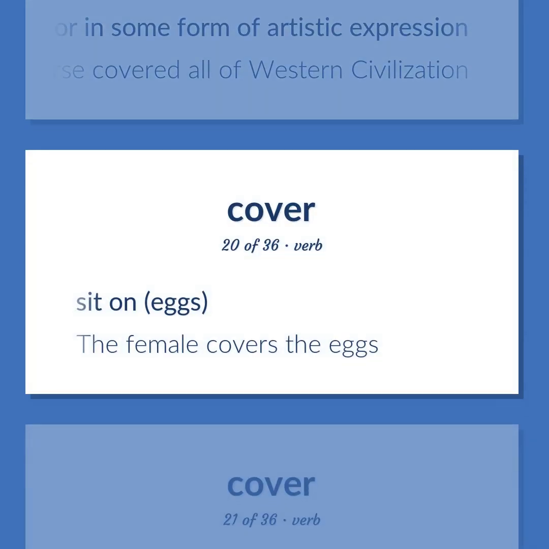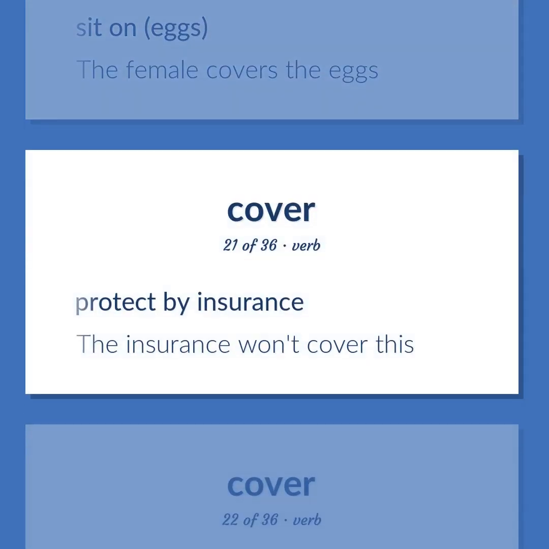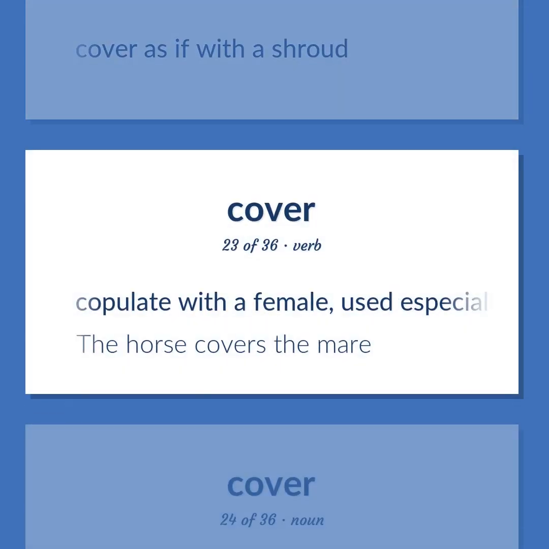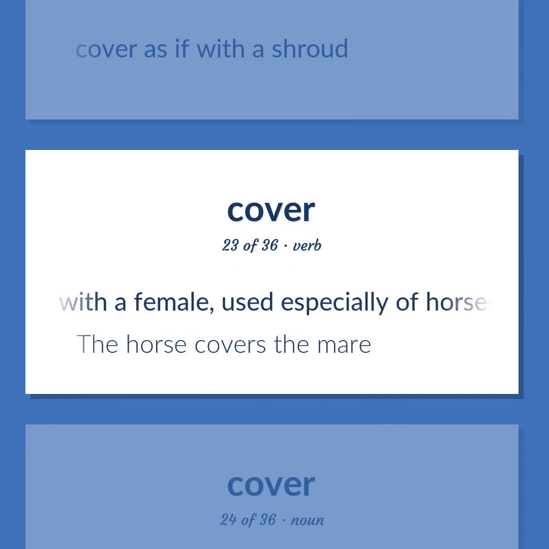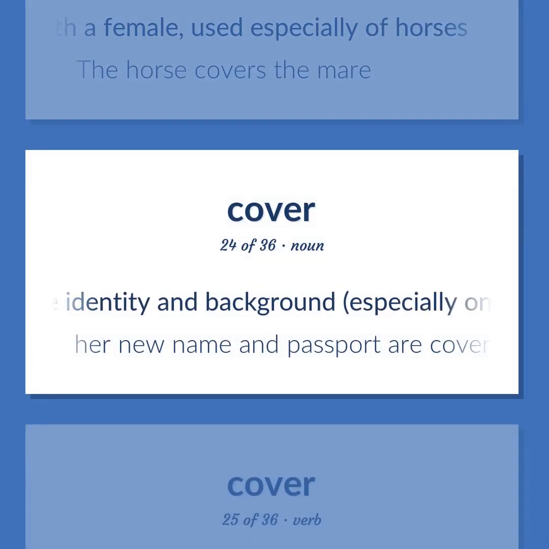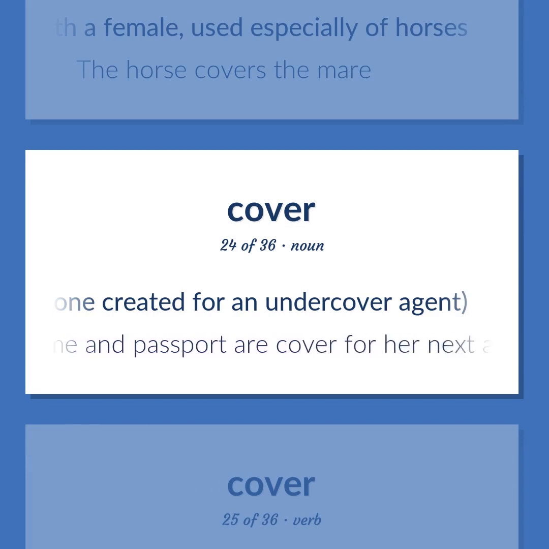Sit on, eggs. The female covers the eggs. Protect by insurance. The insurance won't cover this. Cover as if with a shroud. Copulate with a female, used especially of horses. The horse covers the mare. A false identity and background, especially one created for an undercover agent. Her new name and passport or cover for her next assignment.